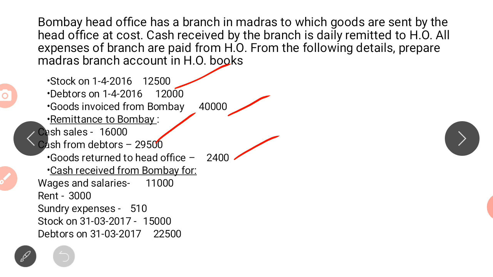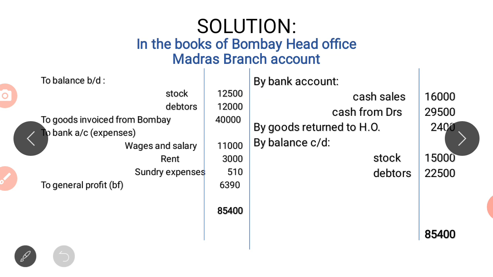Now we have to find the general profit or loss. Here debit is lesser than credit, so we will get a general profit. This is the total and this is the balancing figure, 6,390. This problem appeared in the question paper, I think 2018, for 5 marks.